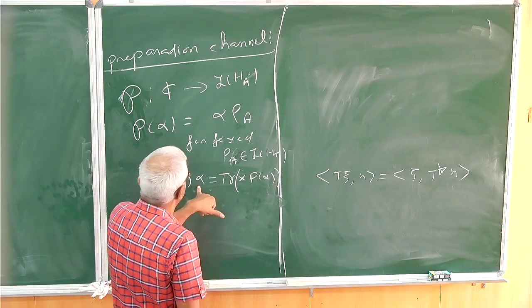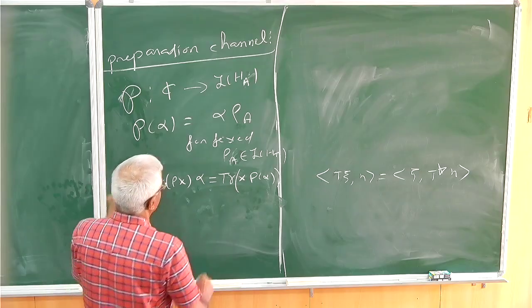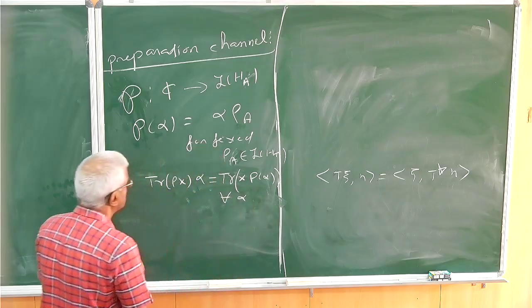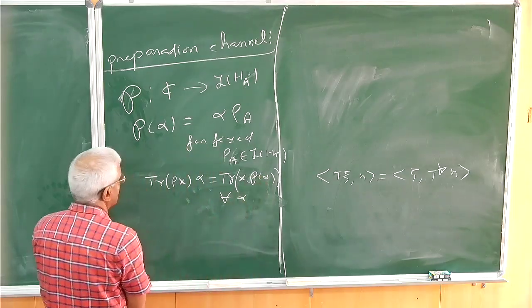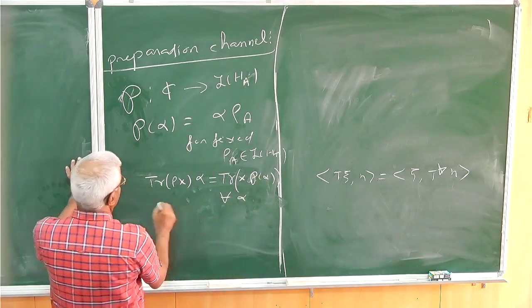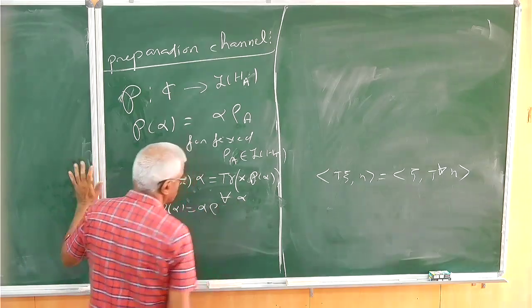Yeah, this is the image, right? This is for all x. P of alpha, this is the map P of alpha times x. Okay. This just implies P of alpha equal to alpha times rho.